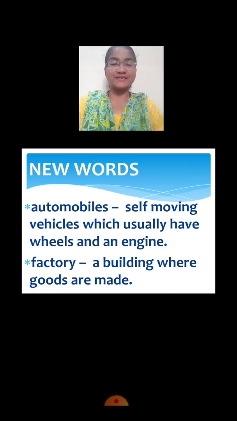Now automobiles. Automobiles means self-moving vehicles which usually have wheels and an engine. Auto means self. So automobiles means self-moving vehicles which usually have wheels and an engine. Now repeat after me. A-U-T-O-M-O-B-I-L-E-S, automobiles.